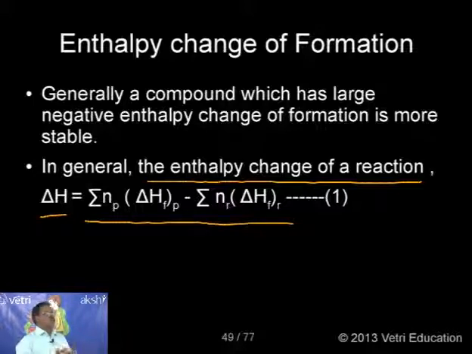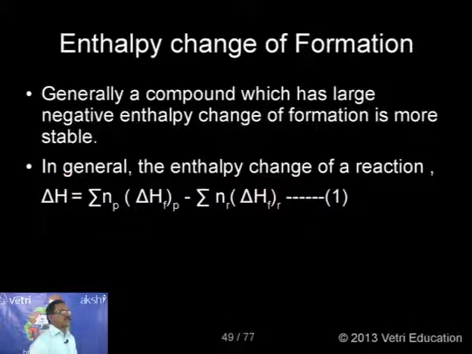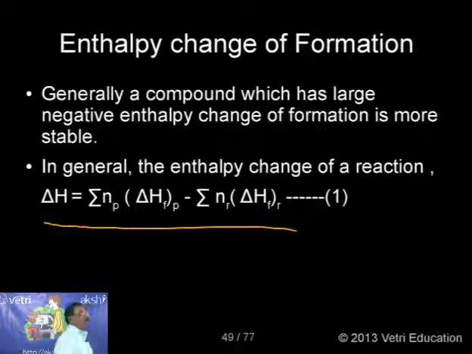That means the total enthalpy changes of all the products minus the total enthalpy changes of all the reactants will give the total enthalpy change of any chemical reaction. This is very interesting information, so when we are doing problems, you must keep this equation in your mind.